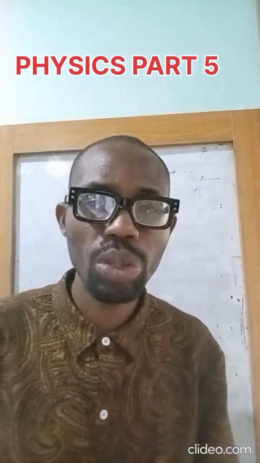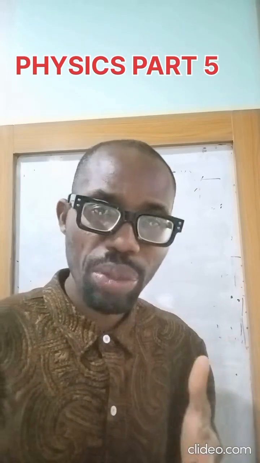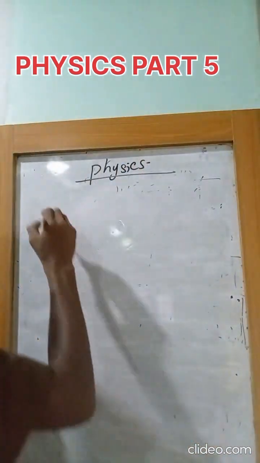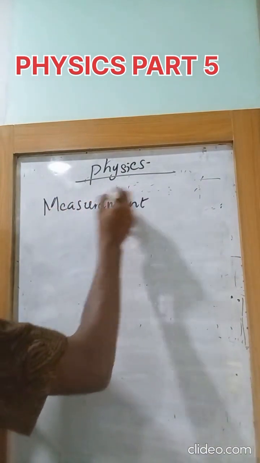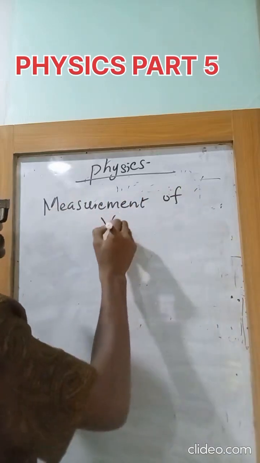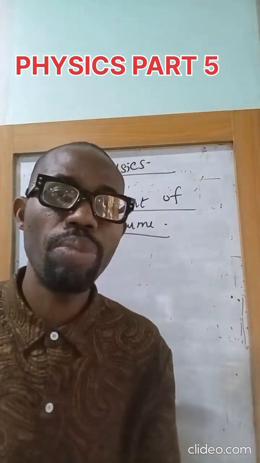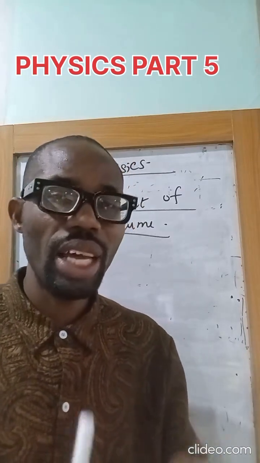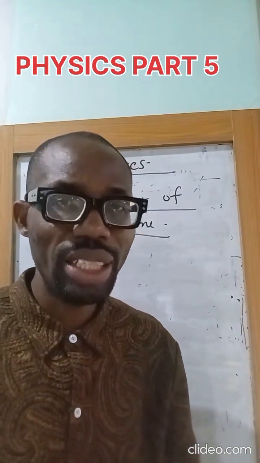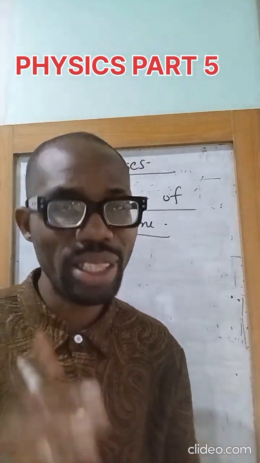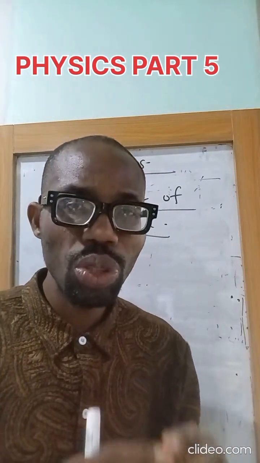But we're still talking about measurement, and here we're going to be looking at measurement of volume. The previous one we looked at measurement of length. Now we want to look at measurement of volume. So what is volume? Volume is just a three-dimensional measure of space that deals with the length, the width, and the height. Is that clear? Now, we want to look at measurement in relation to the three states of matter.